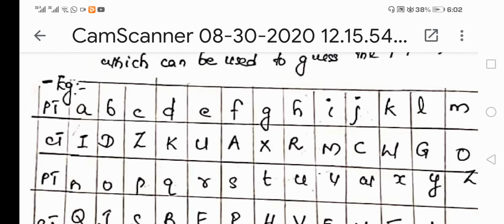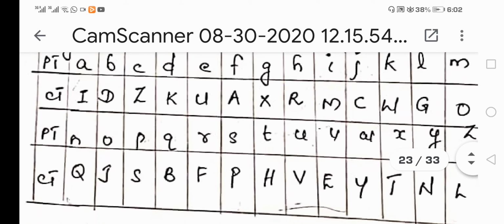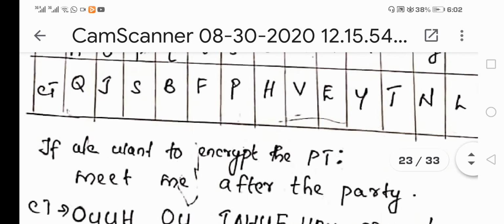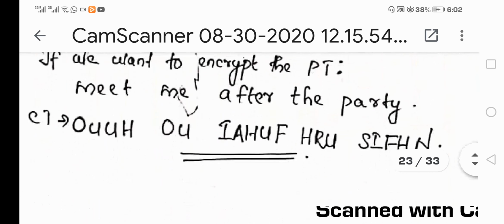And the table information itself is created by you. It is not created by anyone else. Each and every person will be creating their own table. So that is what is happening in simple monoalphabetic cipher. An example is given here.